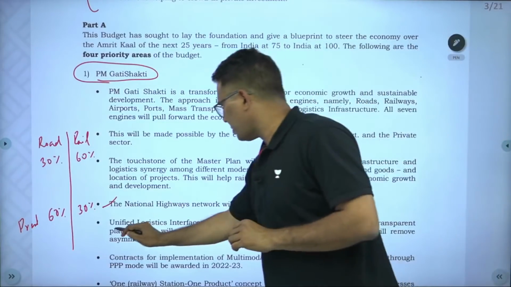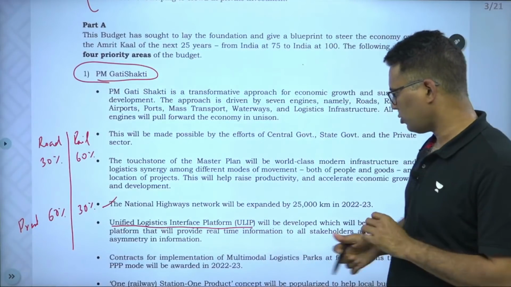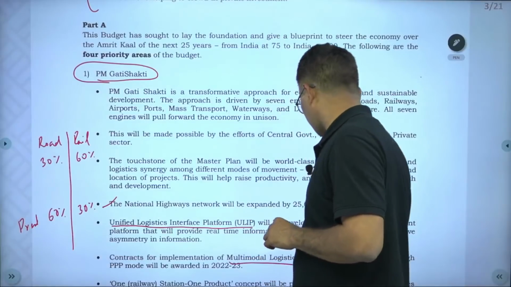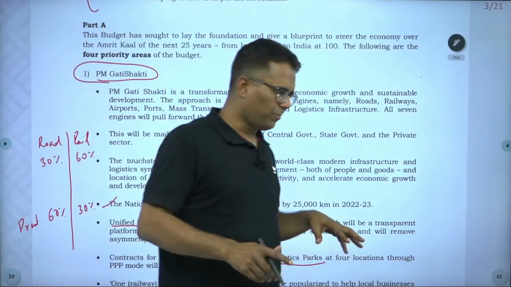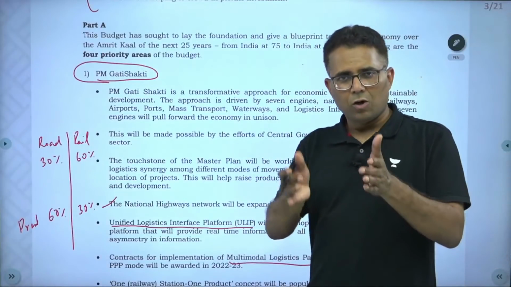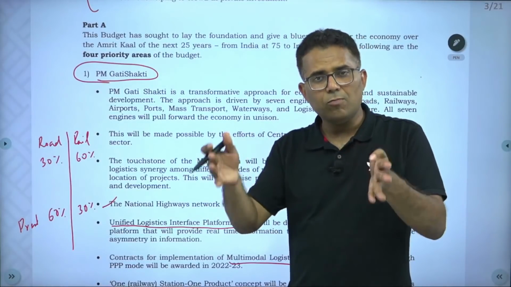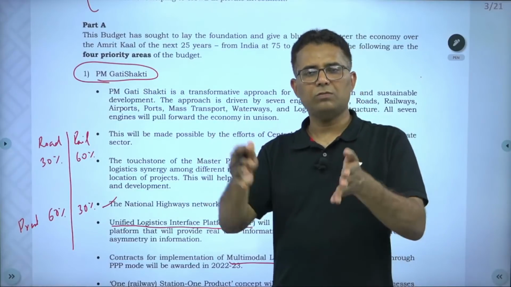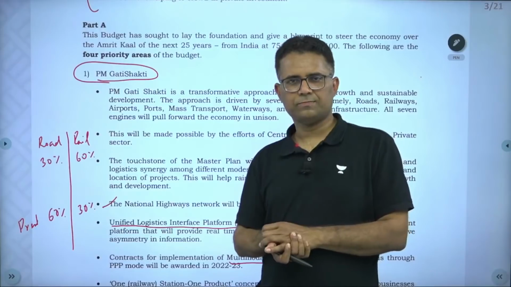Government is also going to develop a unified logistics interface platform. Government is going to develop multimodal logistics parks with PPP mode. This statement is not relevant, but once it's implemented, which PPP model we are going to follow for that park is more important.